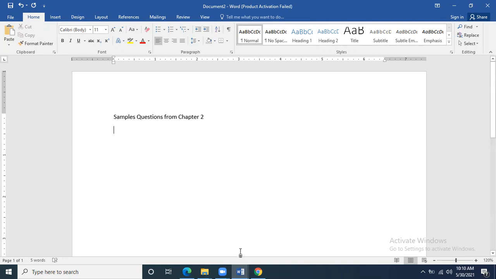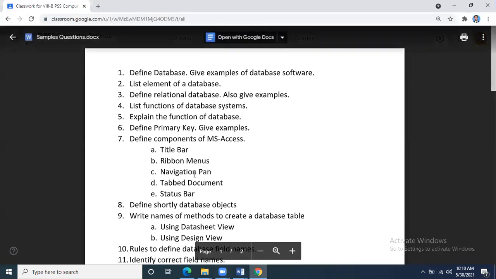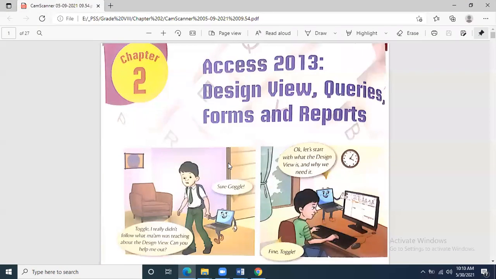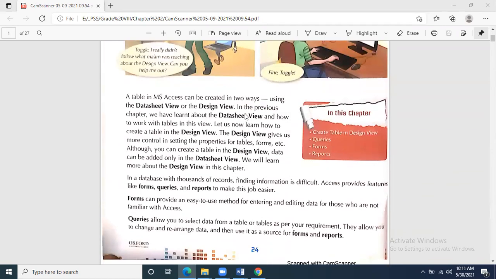Come towards chapter number 2, MS Access design view. We saw not only the design view of queries, but the design view of forms, design view of reports, and the report wizard. Basically, we had done the reports using the report wizard. So these are the topics that we have covered.